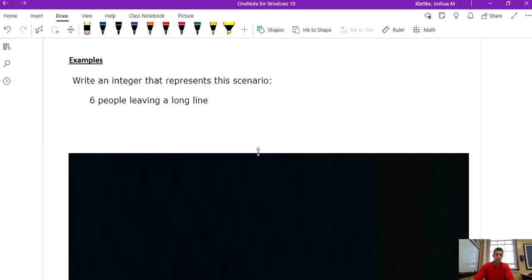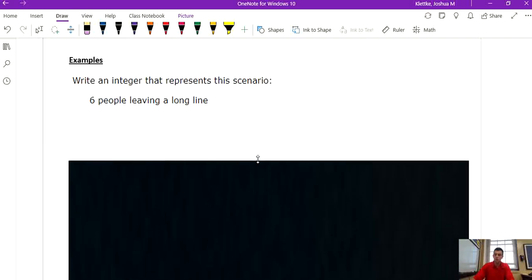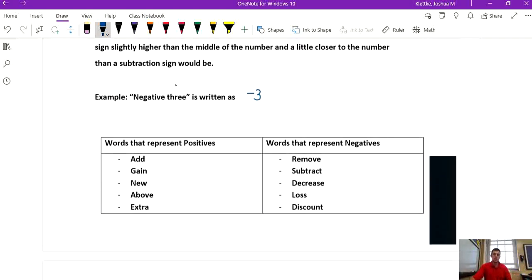So on your assignment, you're going to have some questions that ask you to either write an integer that represents a scenario or to just simply select which integer represents the scenario. So here, the scenario they give us is 6 people leaving a long line. All right. So just in general, try to think, okay, if I have a long line and I have people leaving, think about what positives and what negatives mean.